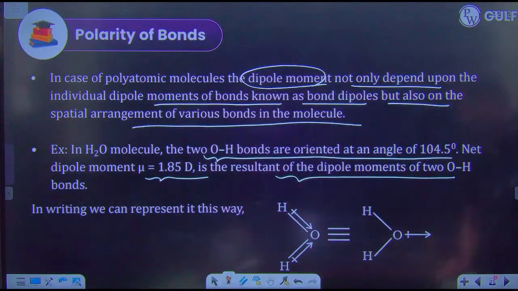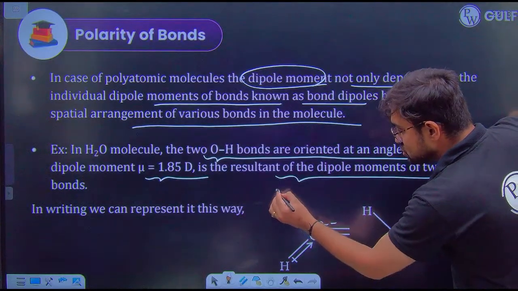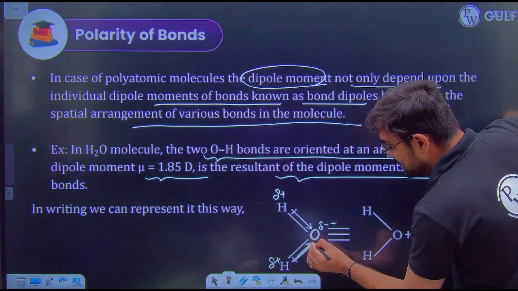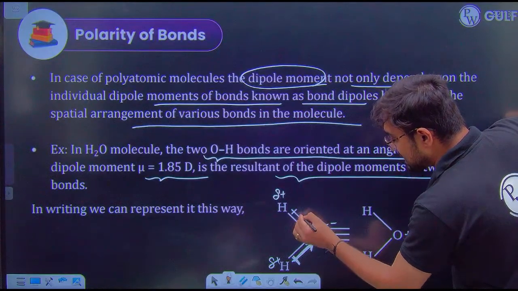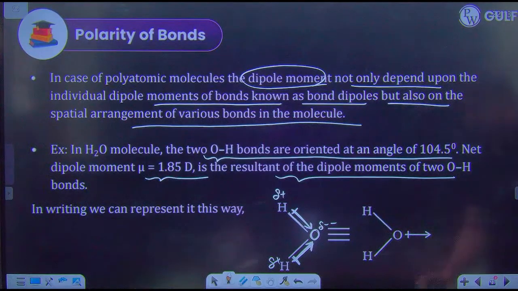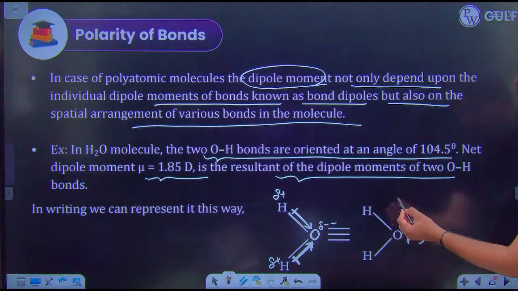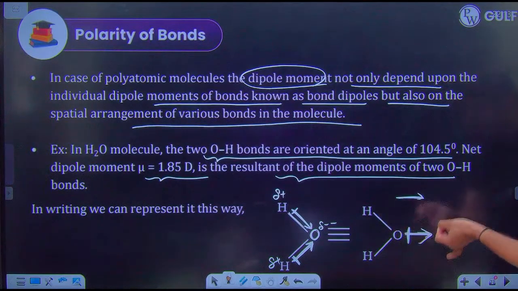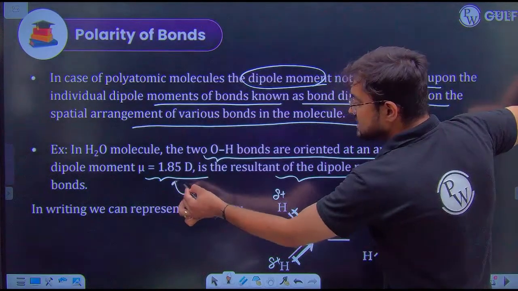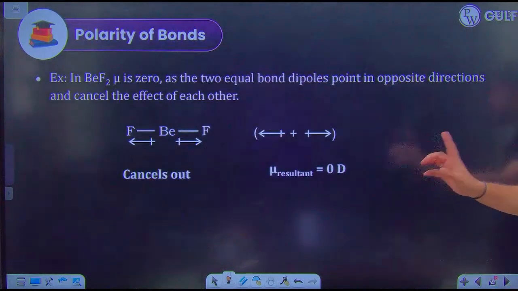See what is happening here. We have this oxygen atom here which is more electronegative. So the hydrogens being partial positive, the electrons are getting attracted towards oxygen. Are you getting this point? Which means the net movement of electron is actually towards the oxygen. So that's why we get this dipole moment. So that is a simple thing. This will happen. But observe here.